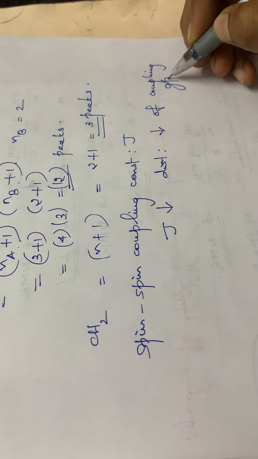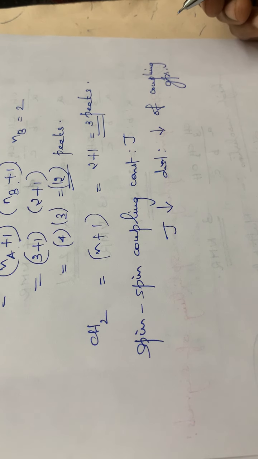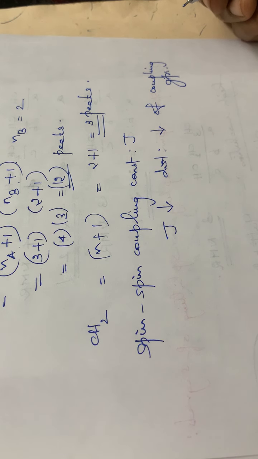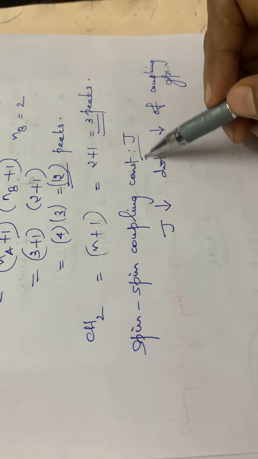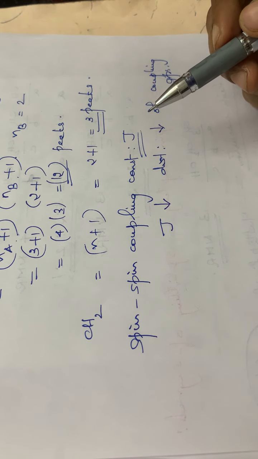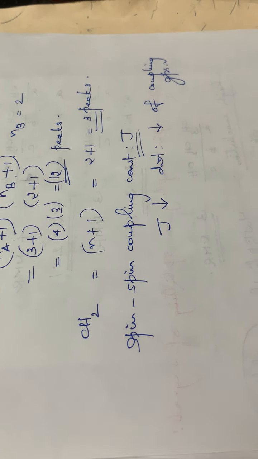So J is simply the line spacing. Just as you have seen in rotational spectroscopy, where B is the rotational constant and there is also a line spacing, and you have studied a formula there, here also we can represent the line spacing by the term J. This is the spin-spin coupling constant. So this is about the interpretation of NMR.